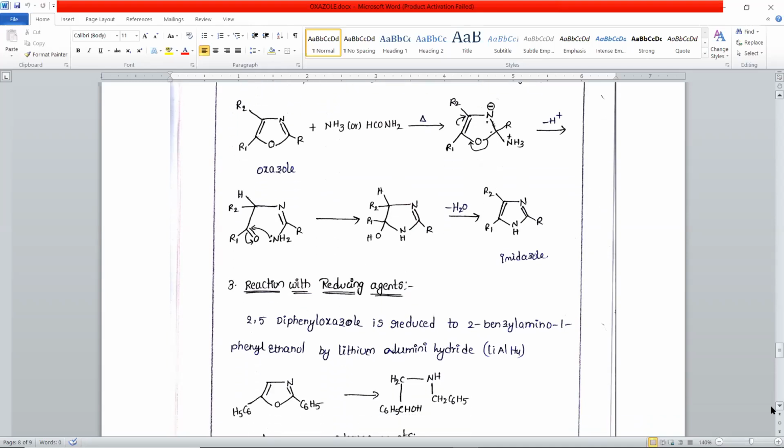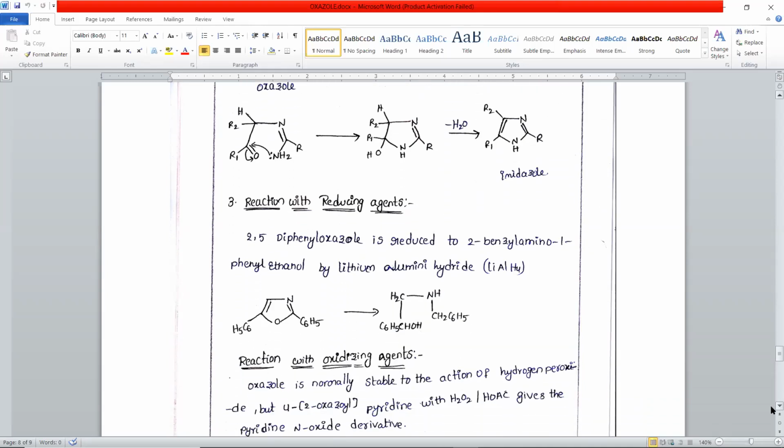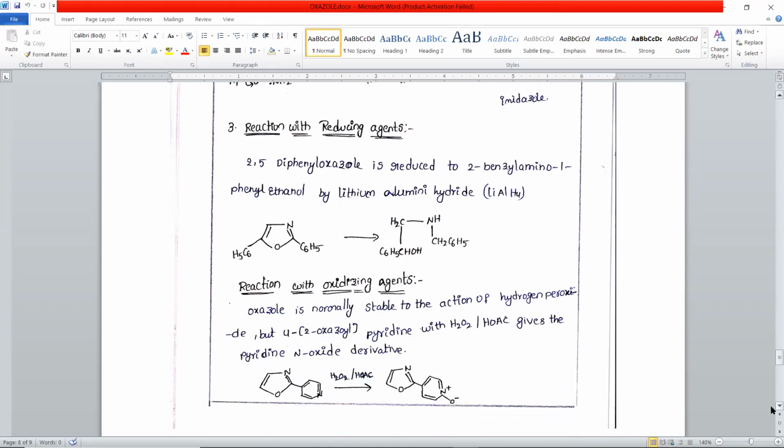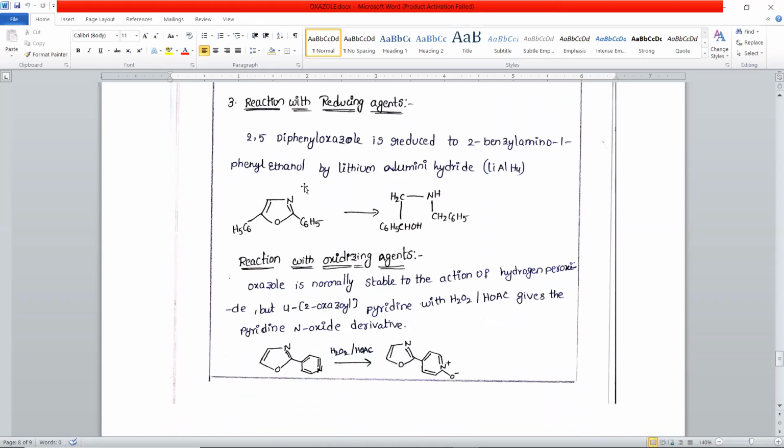Next, reaction with reducing reagents. So reducing reagents such as lithium aluminum hydride open this oxazole ring system. So 2,5-diphenyl oxazole is reduced to 2-benzylamino-1-phenyl ethanol. This is 2-benzylamino-1-phenyl ethanol on reduction with lithium aluminum hydride. So 2,5-disubstituted oxazole, that is 2,5-diphenyl oxazole, on treatment with lithium aluminum hydride results in the formation of 2-benzylamino-1-phenyl ethanol.